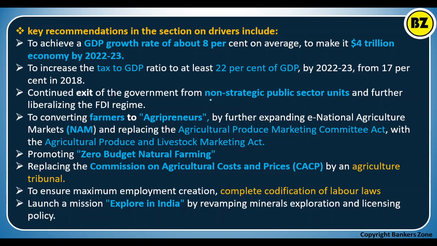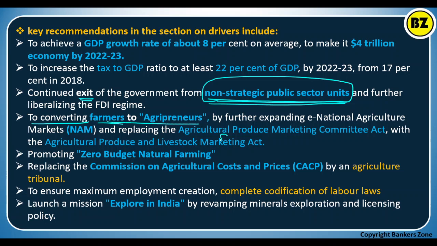What is the recommendation? Non-strategic public sector units should be sold out. In other words, the government should take an exit from non-strategic public sector units. Okay, to convert the farmer to an agripreneur, like an entrepreneur. So NITI Aayog is now saying we will change the farmer to the agripreneur, like an entrepreneur. Okay, good.